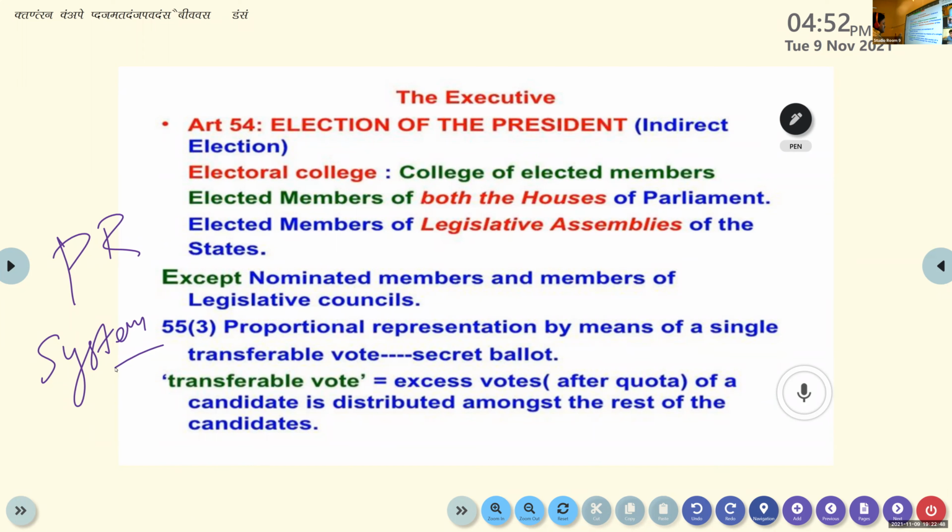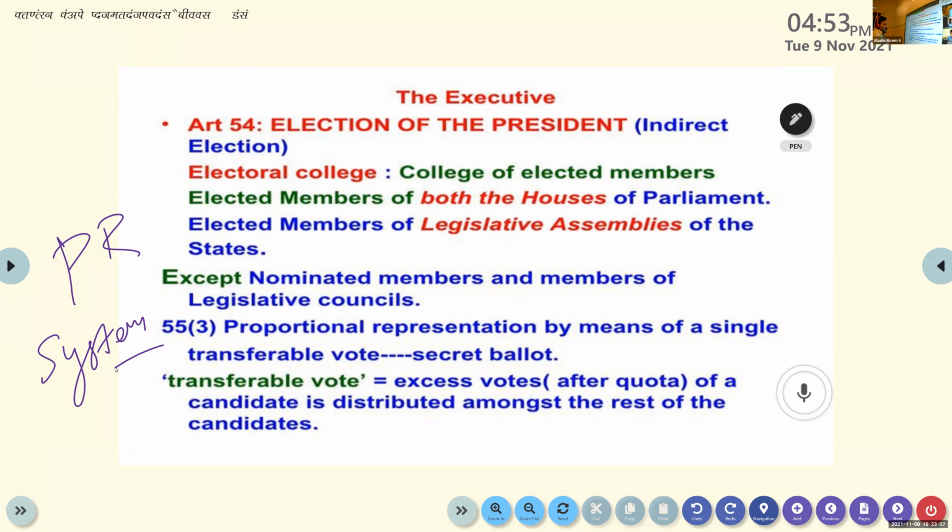And what do you mean by transferable vote? Okay, a very important term for you. Excess votes after a quota of a candidate are distributed among the rest of the candidates. Clear or not?